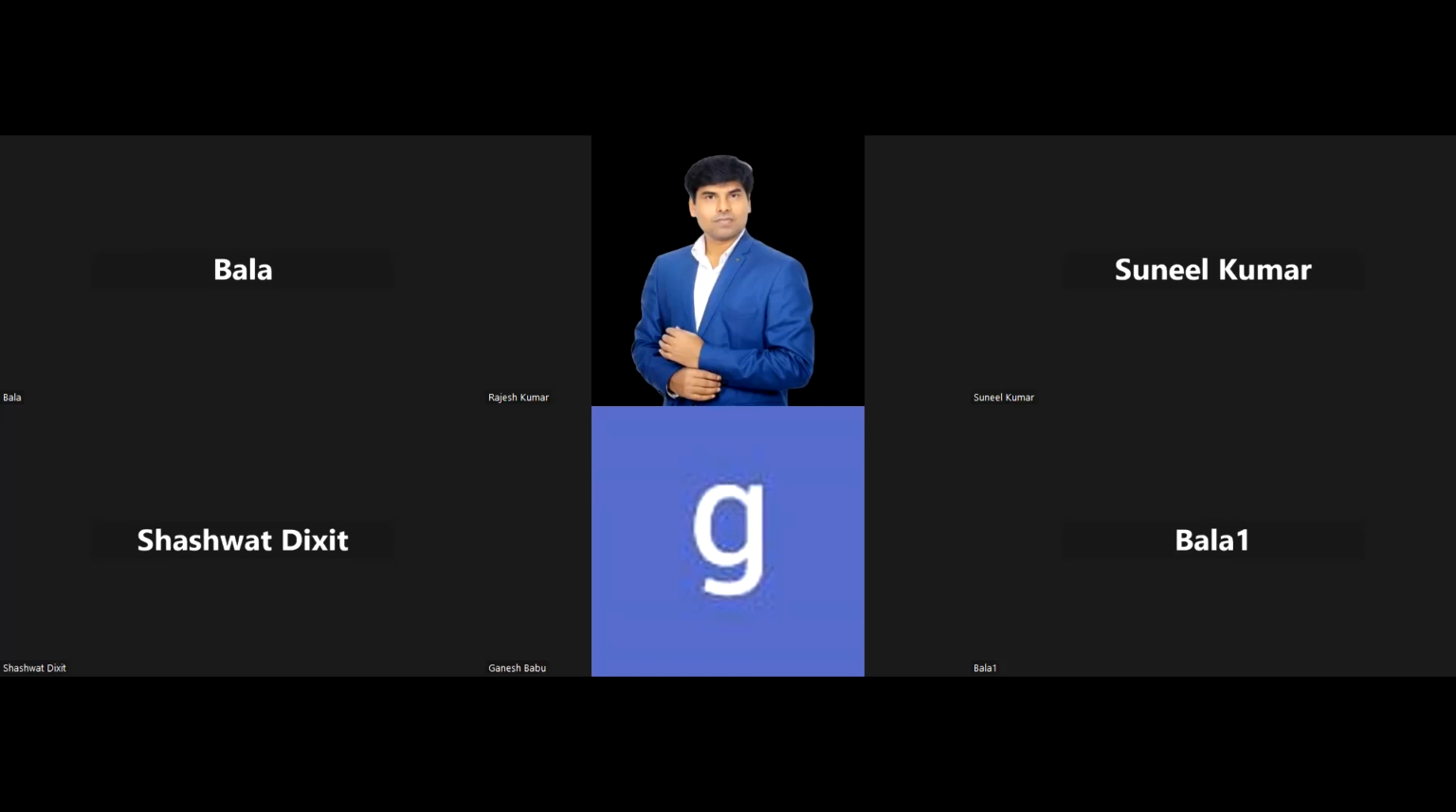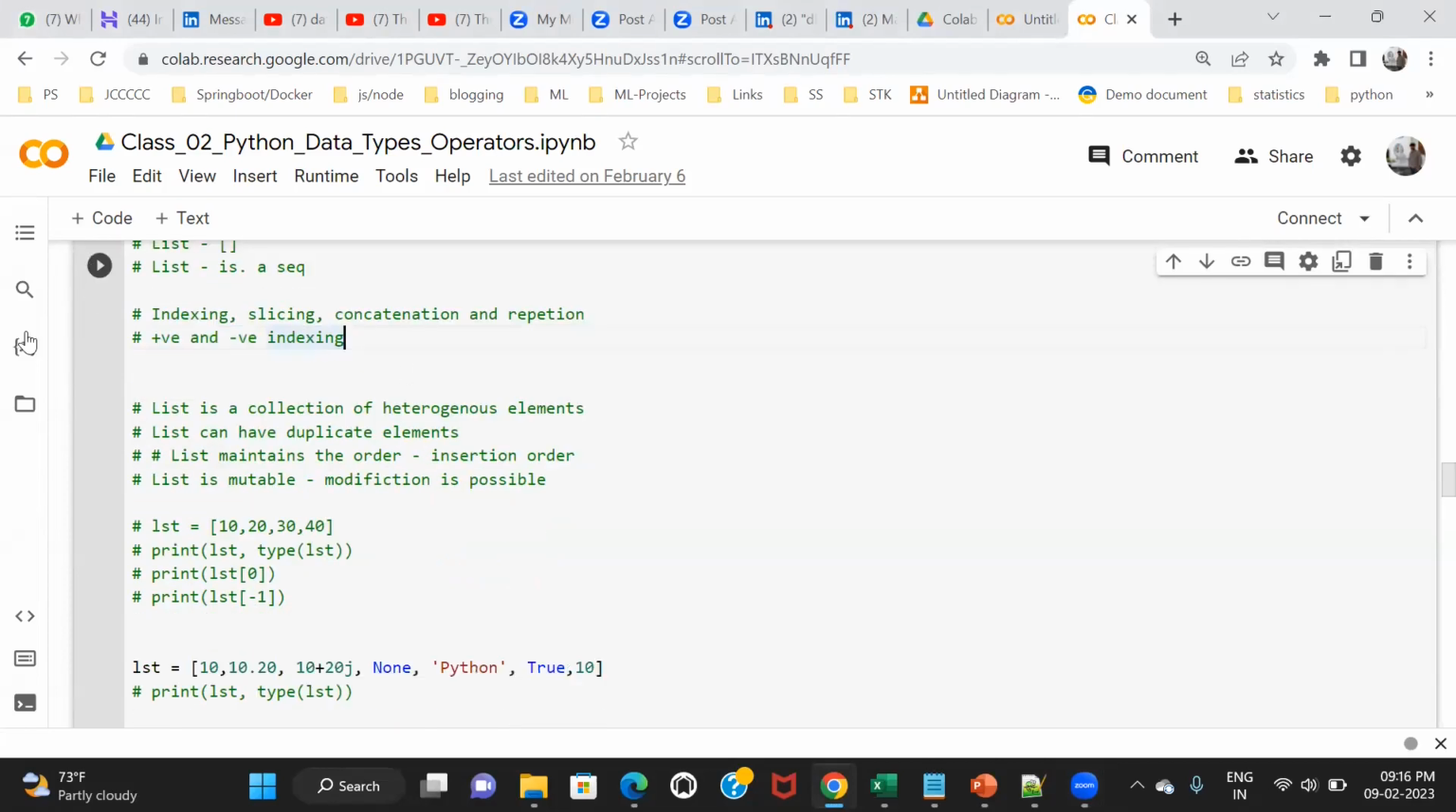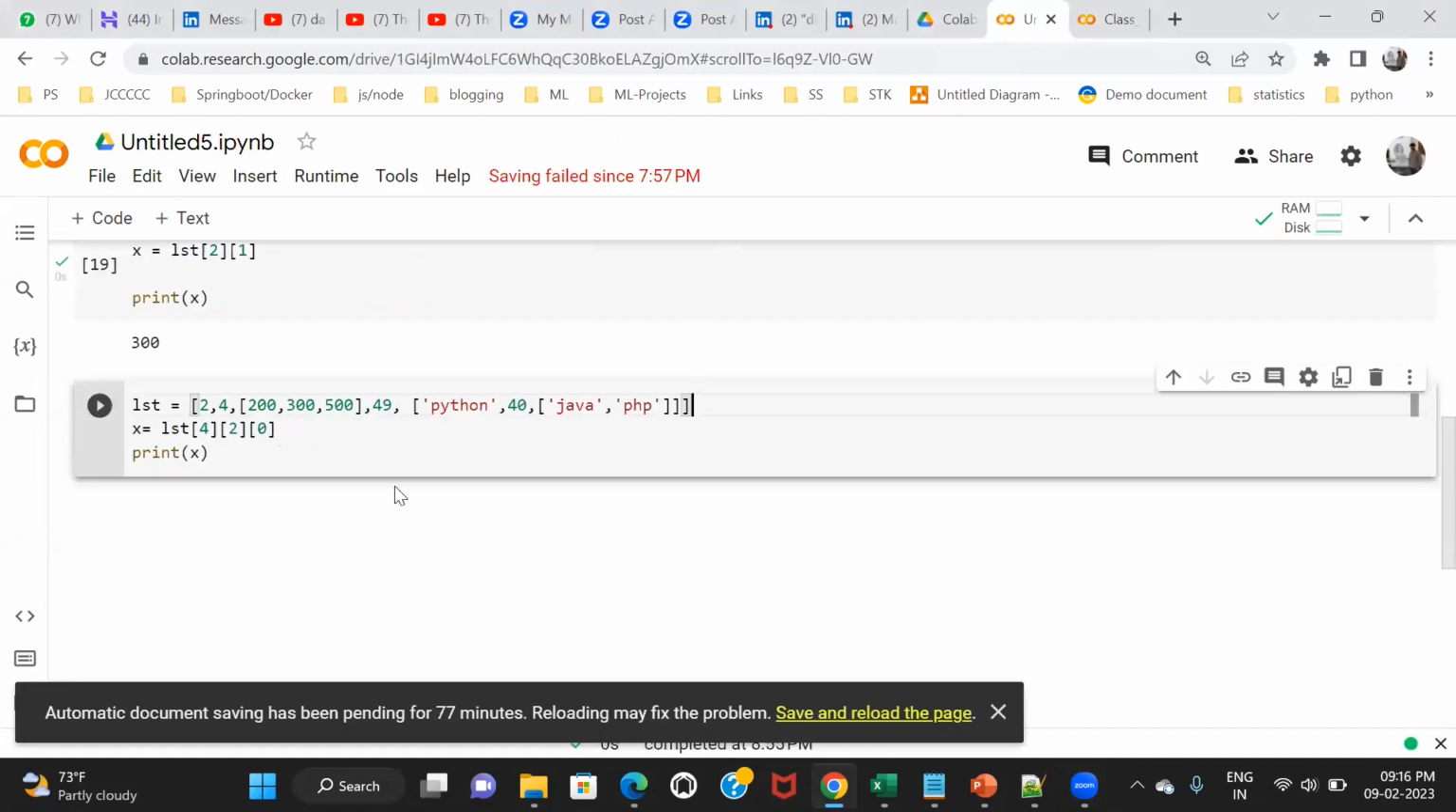Okay, so this was an example of indexing. Let me now jump to the second topic. So we saw the indexing concept, how to use positive indexing and negative indexing. The second concept is called slicing. So how does slicing work?